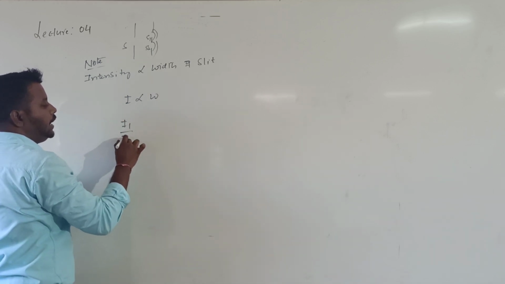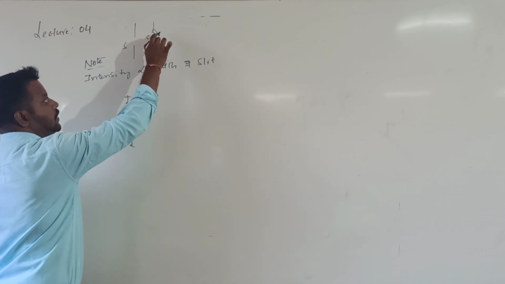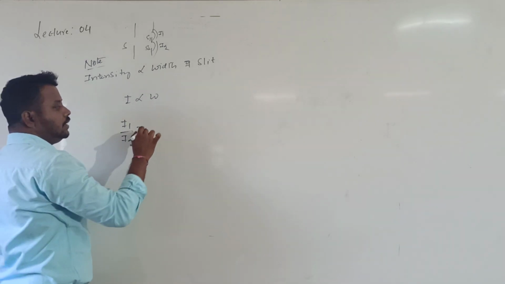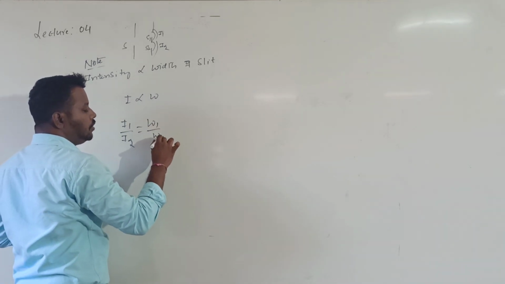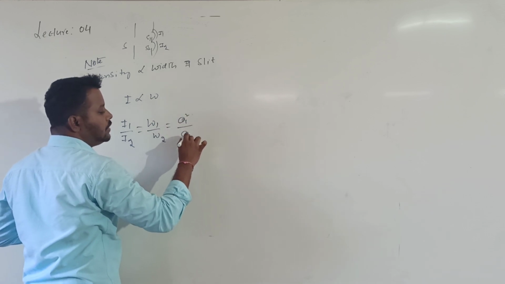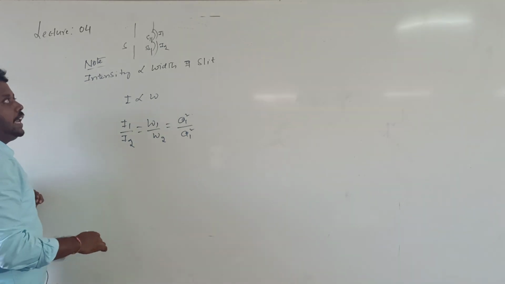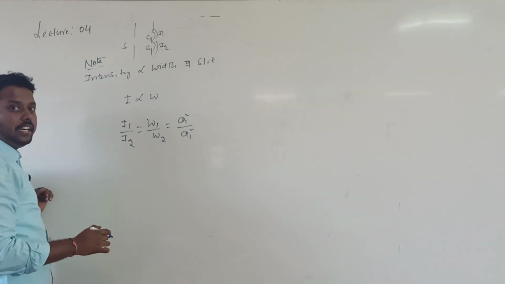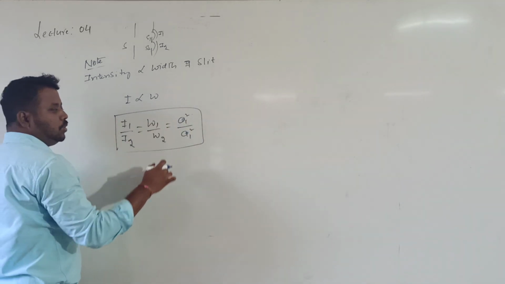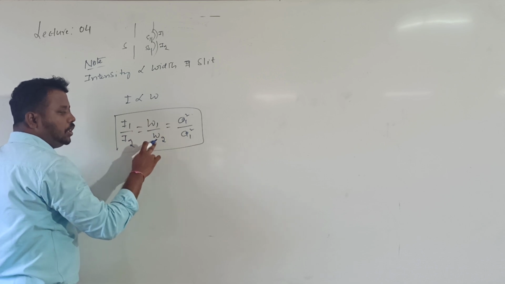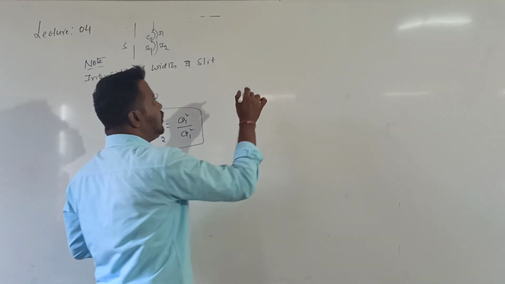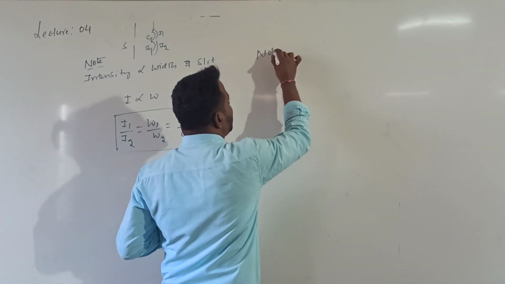Therefore I1 by I2, where I1 is the intensity of light coming through the first slit and I2 is the intensity of light coming through the second slit, is equal to W1 by W2. But intensity is directly proportional to amplitude's square. So A1 square divided by A2 square, where A1 is the amplitude of light coming through the first slit and A2 is the amplitude of light coming through the second slit. So A1 and A2 are the amplitudes, W1 and W2 are the slit widths, and I1 and I2 are the intensities. After this, just one more point I will tell you.